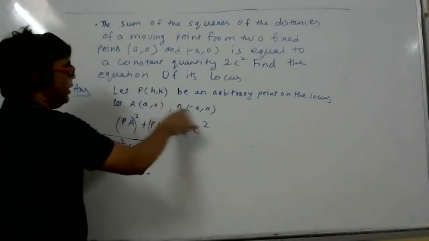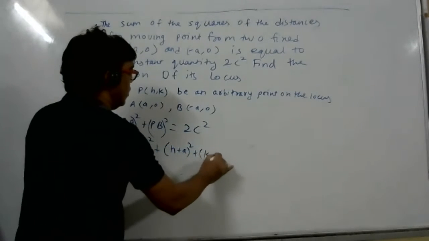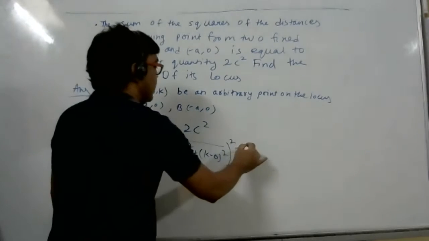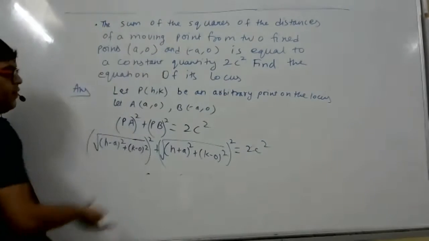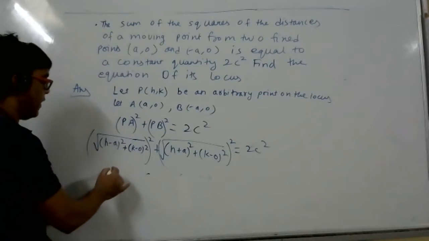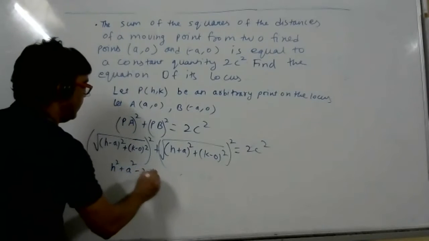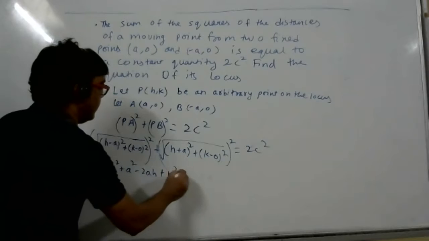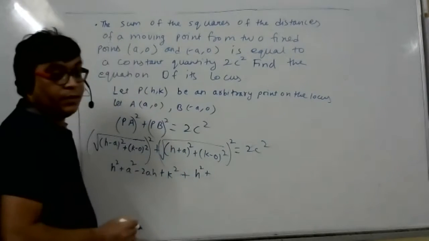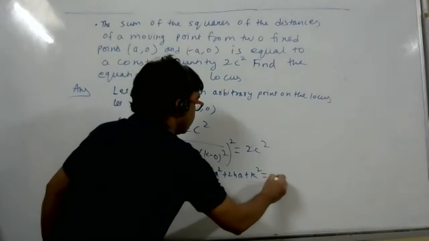PB square, tell me. (h plus a) plus (k minus 0) whole square root and then square. And 2c square is 2c square. Just the simple distance formula I used. As one of the students is telling, the square root cancels. So (h minus a) whole square, help me: h square, a square, minus 2ah, k square. Again here the square root cancels. (h plus a) whole square: h square, a square, plus 2ah, k square, equals 2c square.